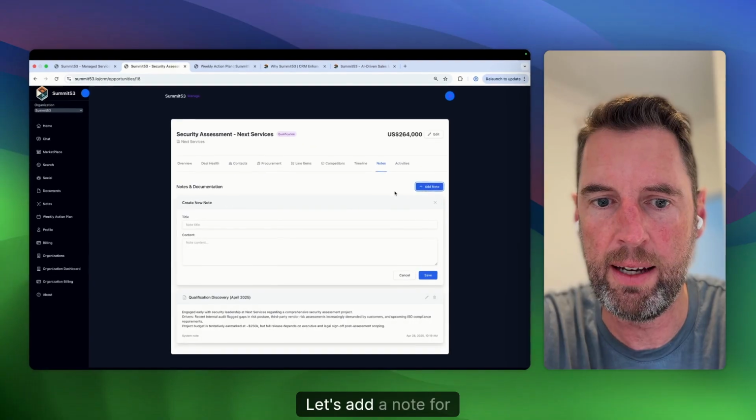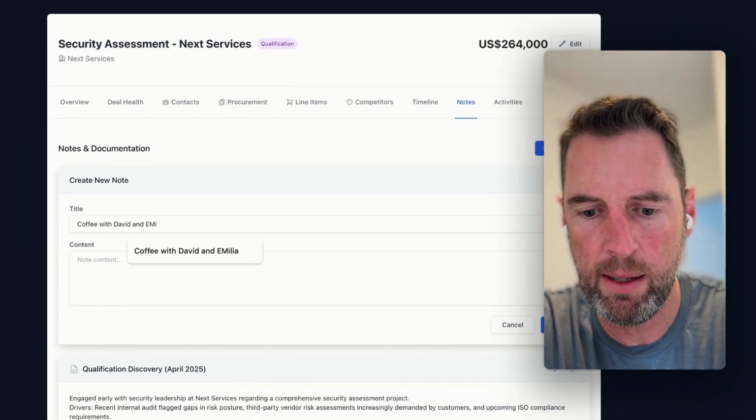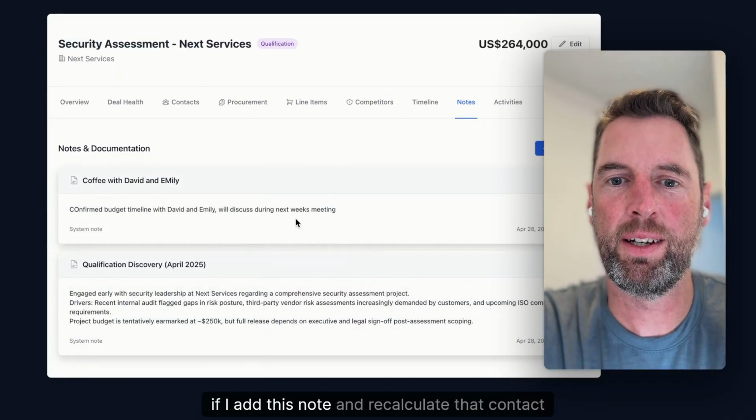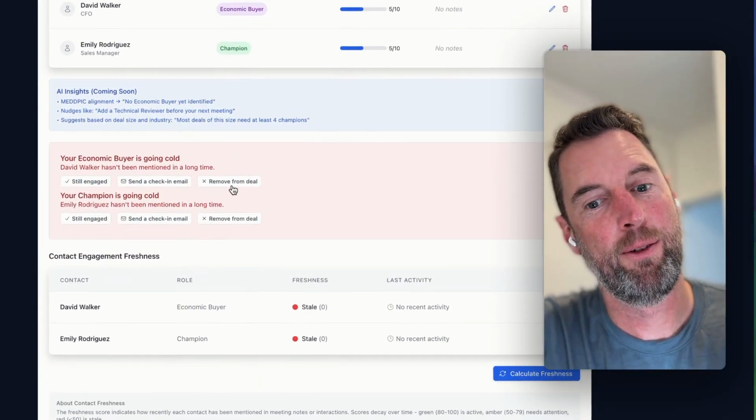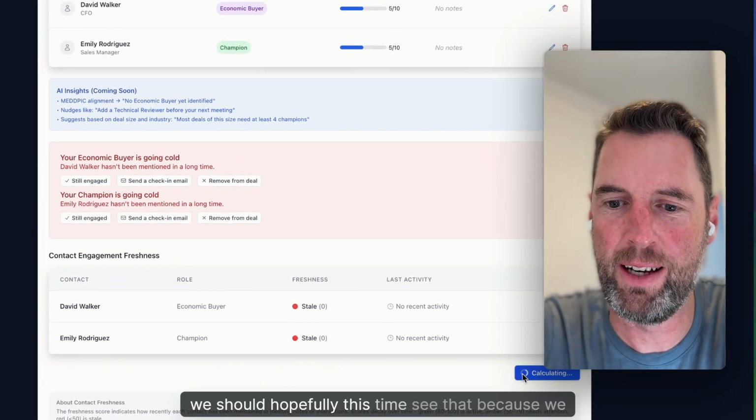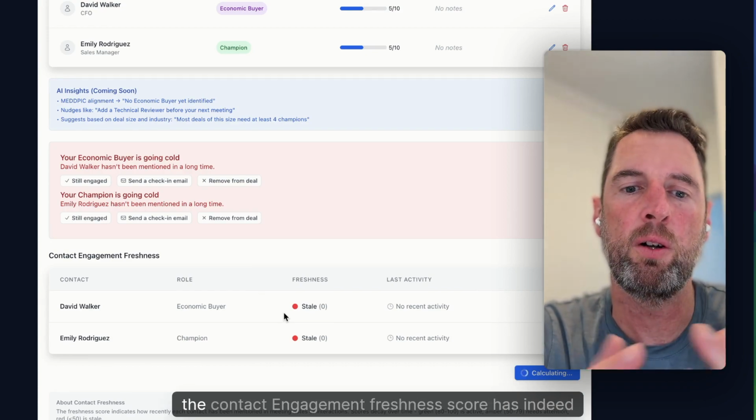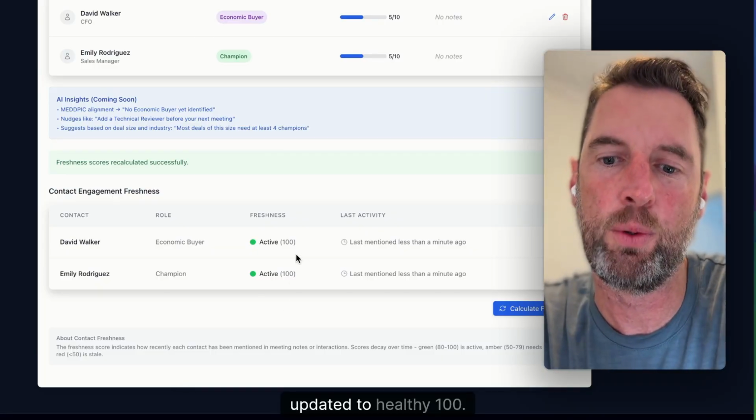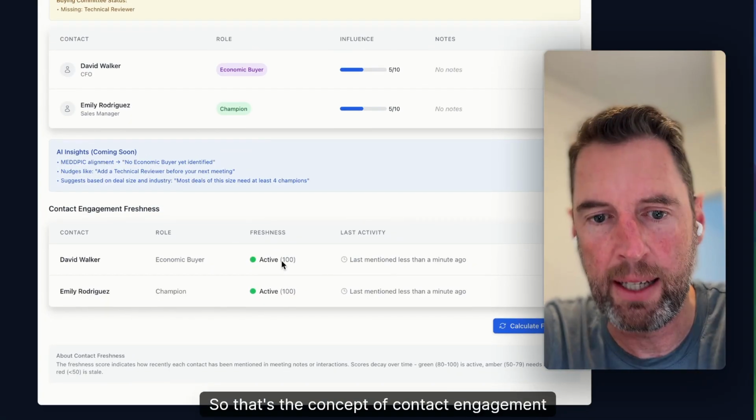Let's add a note for coffee with David and Emily. So now, if I add this note and recalculate that contact freshness score, we should hopefully this time see that because we mentioned both David and Amelia in that note, the contact engagement freshness score has indeed updated to healthy or 100. So that's the concept of contact engagement freshness.